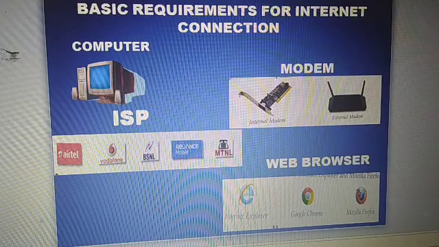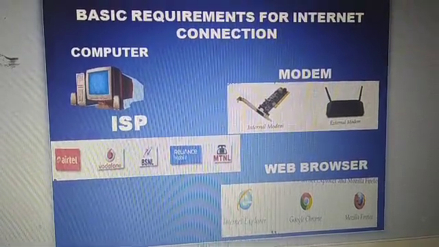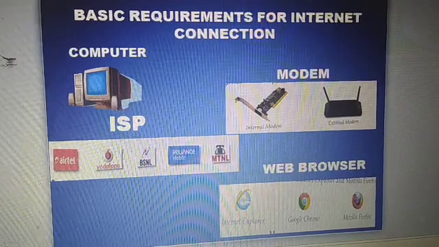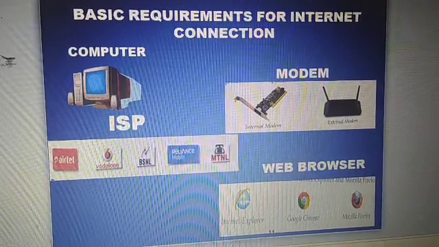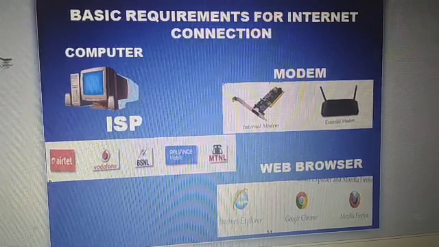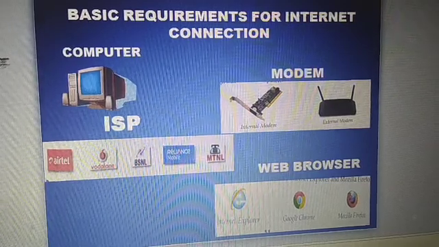Today we are going to start our next topic. Our topic is internet terms. Okay, at page number 66. Okay, internet terms. Today we have to discuss all this.